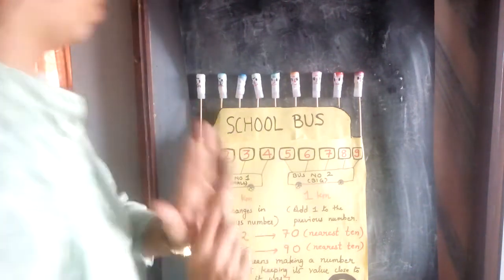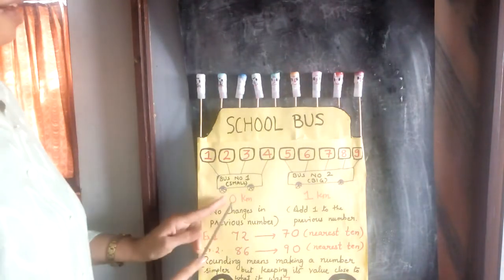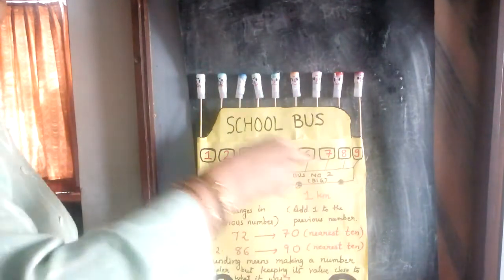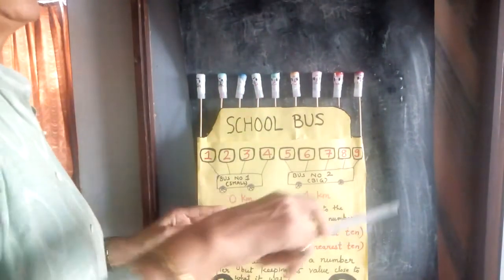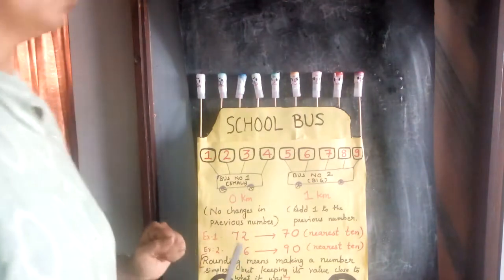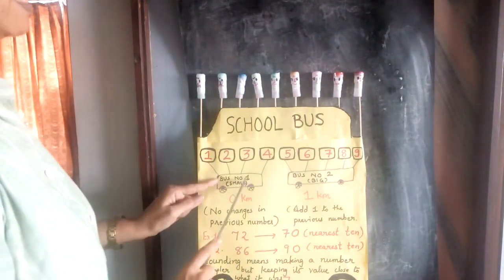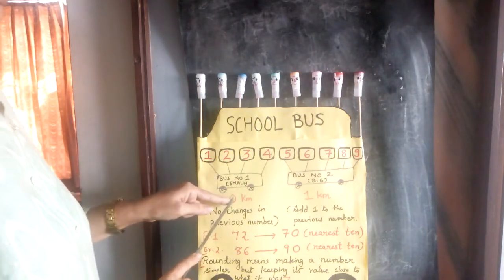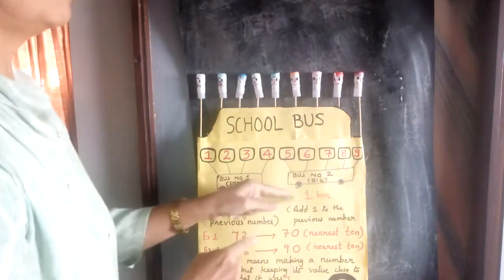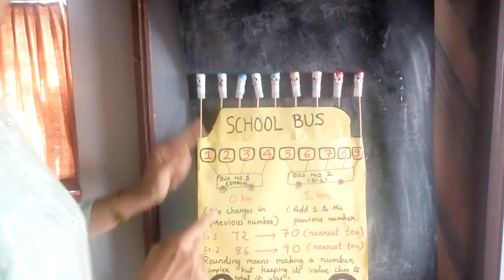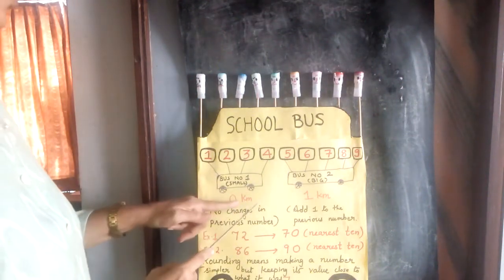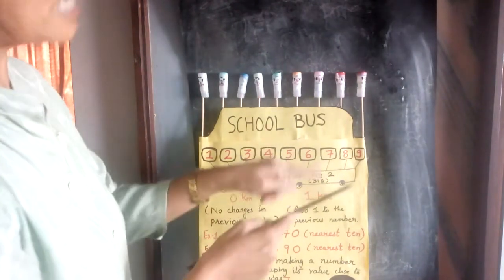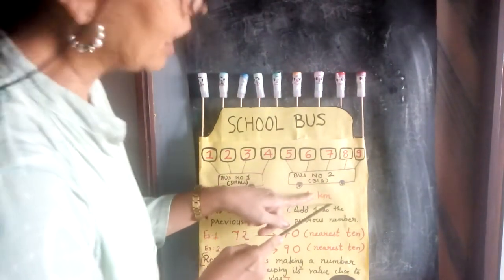Now look here. Here I have written 0 kilometer and 1 kilometer. So you are just going to the picnic in the school compound only. Bus number 1 has not started to move around, and bus number 2 has started to move around in the compound. So bus number 1 has not started, so they have travelled 0 kilometer, and bus number 2 has started, so they have travelled 1 kilometer.